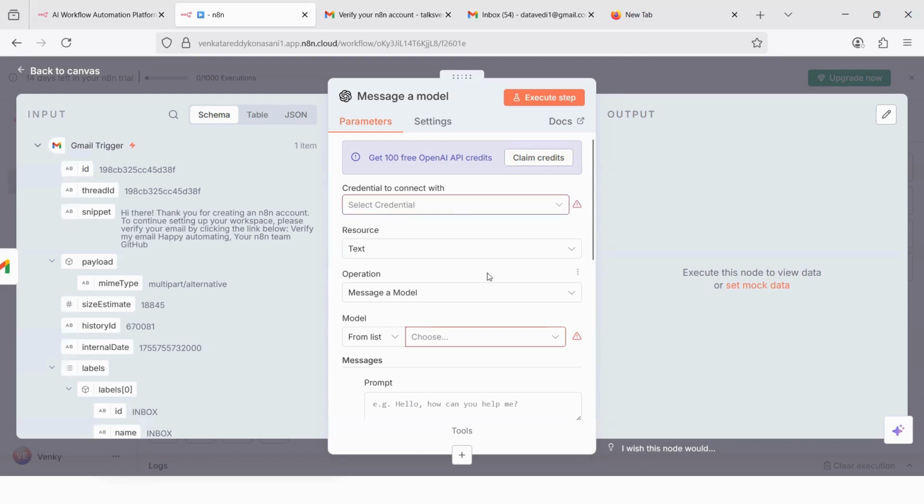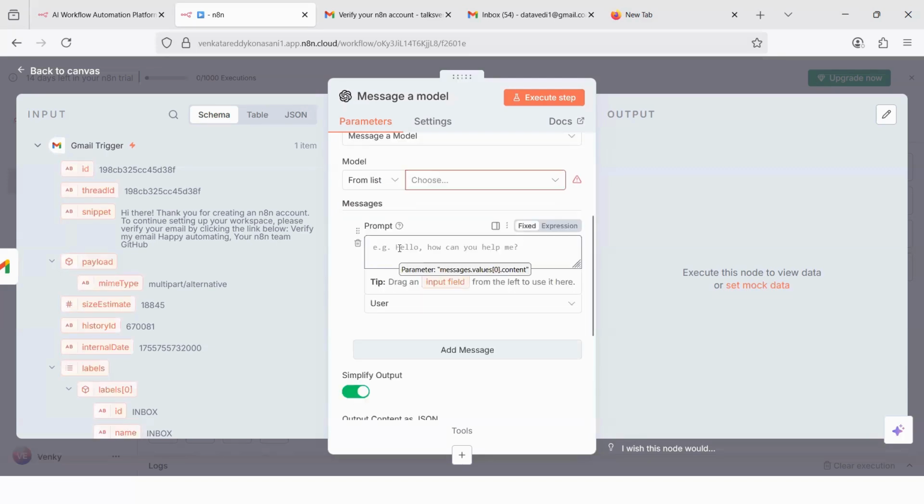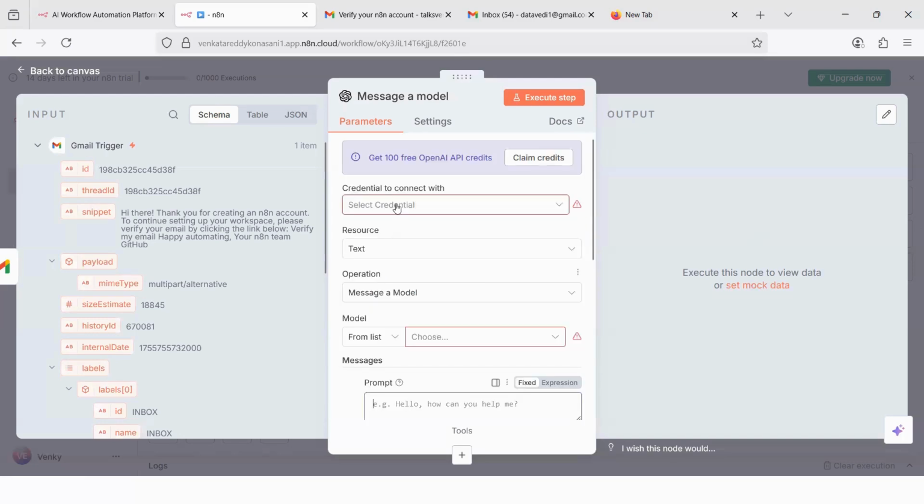Even before that, let us see what the other options are. So you have the snippet sent by somebody. Then what we need to do is tell the OpenAI model that, you know what, you are a helpful assistant. Read and understand the below message, and then you have to drag that message. So this is the message snippet. Read the below message and reply to the email in a professional tone. And then we will say email starts here, and then we drag this particular value. So let us first connect it to the credentials. Then we will go to that prompt.